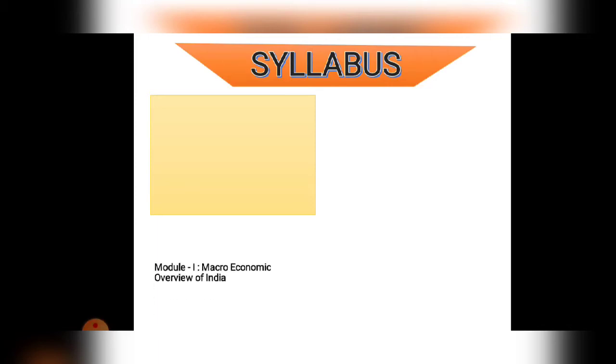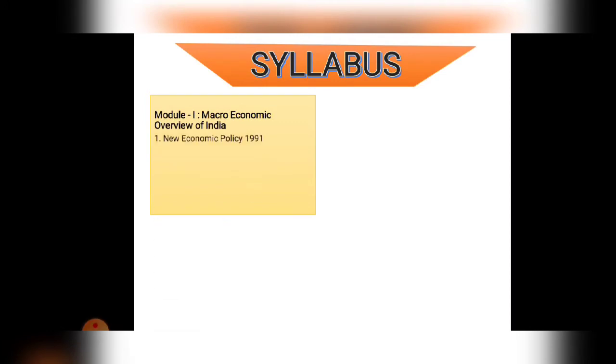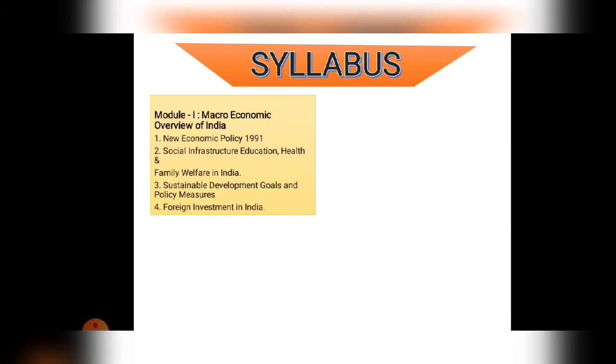The name of the first module is Macroeconomic Overview of India. The first chapter is New Economic Policy 1991. The second chapter is Social Infrastructure: Education, Health and Family Welfare in India. The third chapter is Sustainable Development Goals and Policy Measures. The fourth one is Foreign Investment in India.